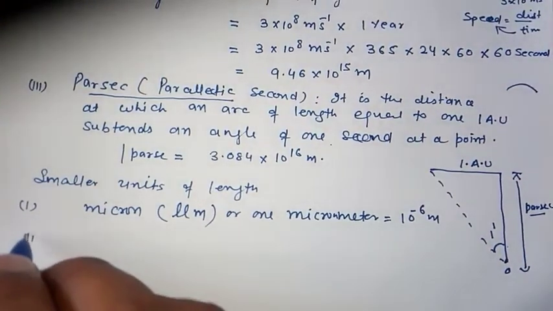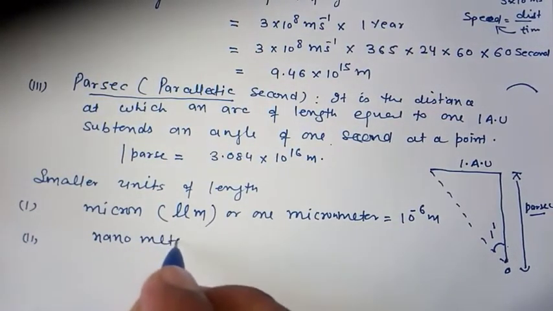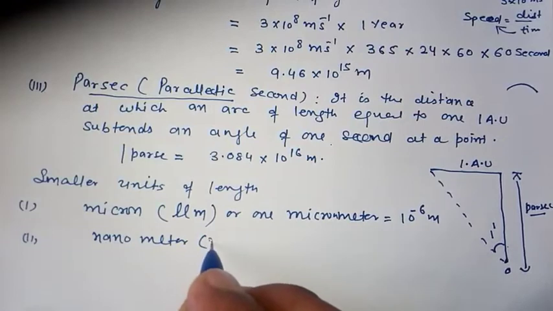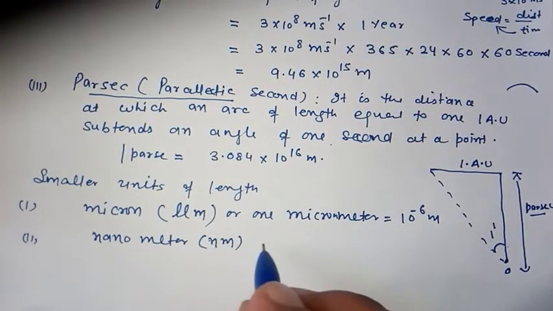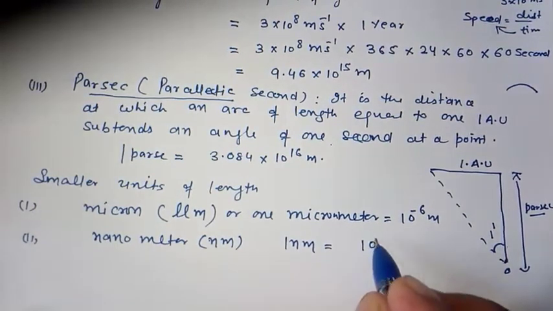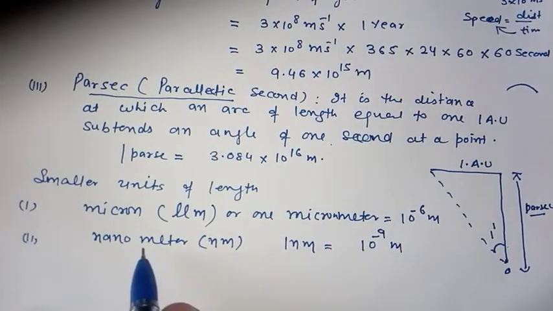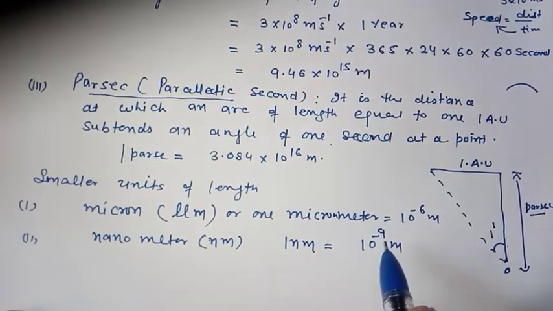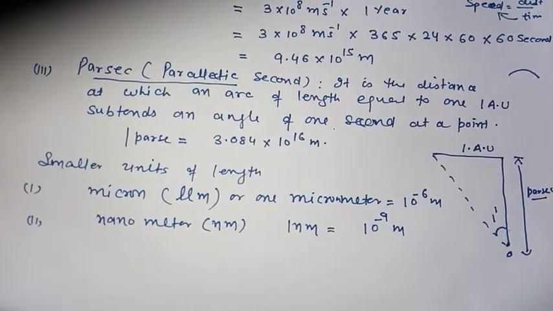Some other units are there. Nanometer, represented as nm, n for nano and m for meter. 1 nanometer is 10⁻⁹ meter. Nano stands for 9. Also a new study, nanotechnology, is the study of particles of size 10⁻⁹ meter.